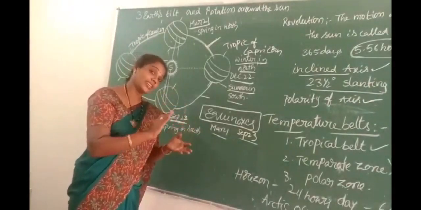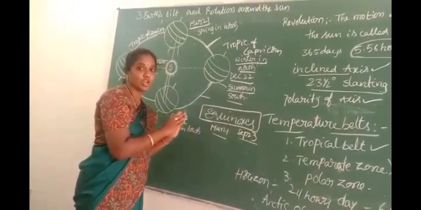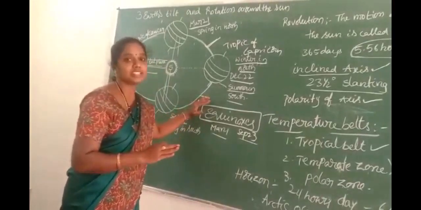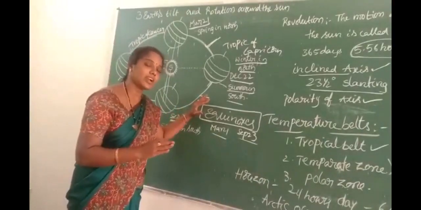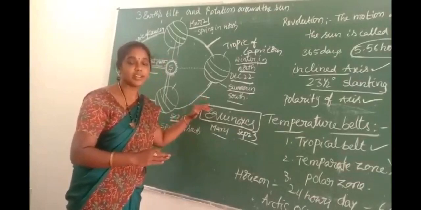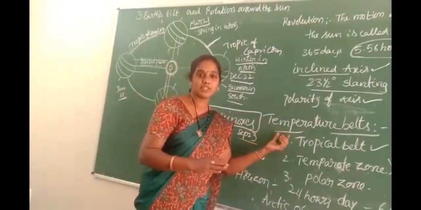Okay, the Earth rotates itself based on the axis. The Earth revolves based on the orbit. So this is the Earth's revolution around the sun. This is the only cause of the seasons occurring. Okay, children, you see very well, a clear idea. So next, temperature belts.